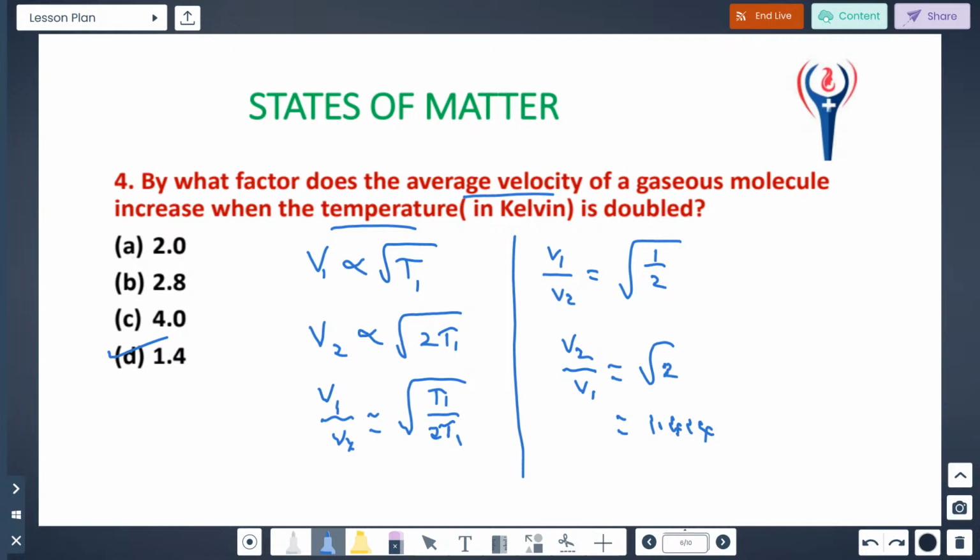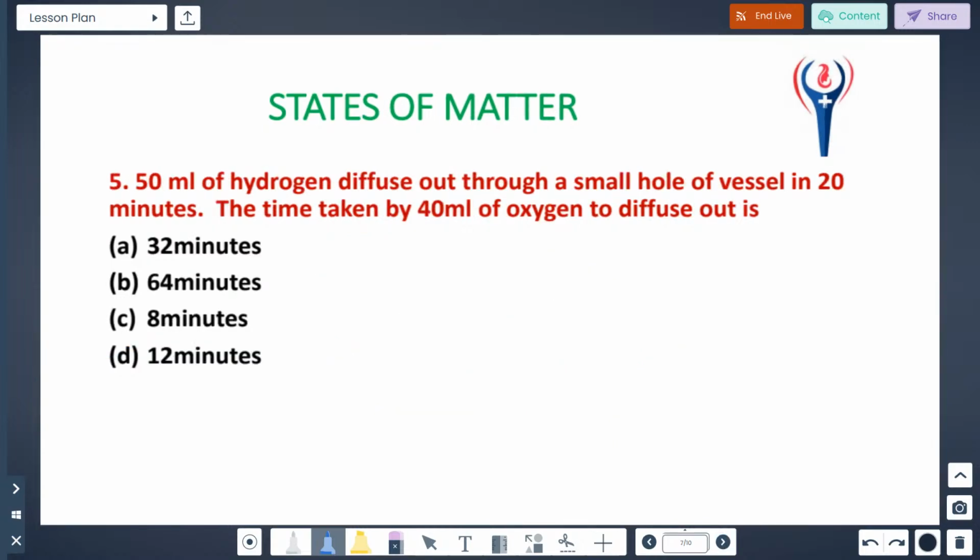Next one. The same sums we studied in the previous one: 50 ml of hydrogen diffused through a small hole of a vessel in 20 minutes. What is the time taken by 40 ml of oxygen to diffuse? Here diffusion is given, so the formula is rate of diffusion of hydrogen by rate of diffusion of oxygen.